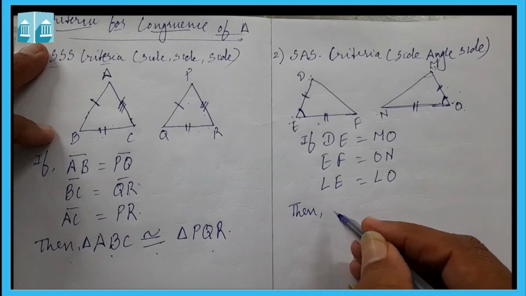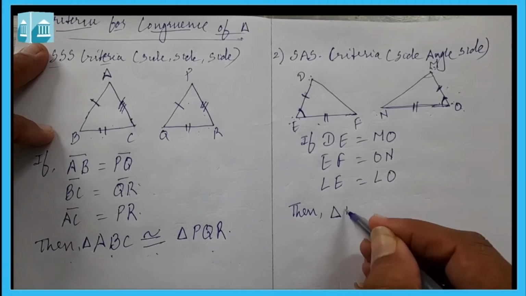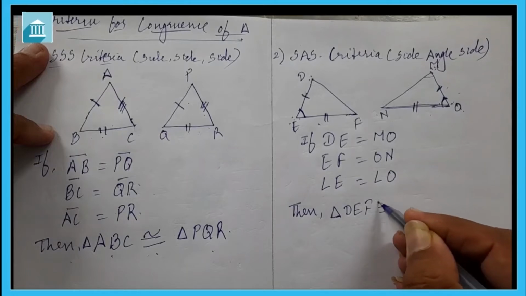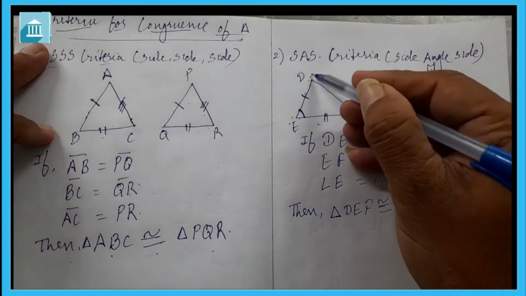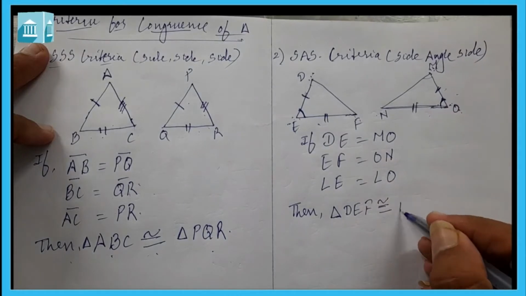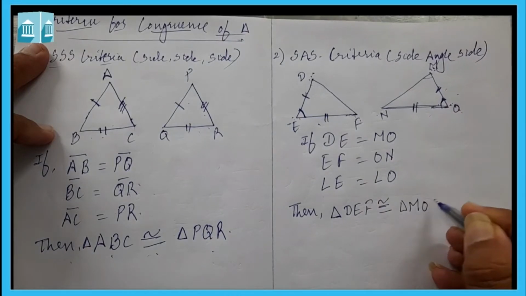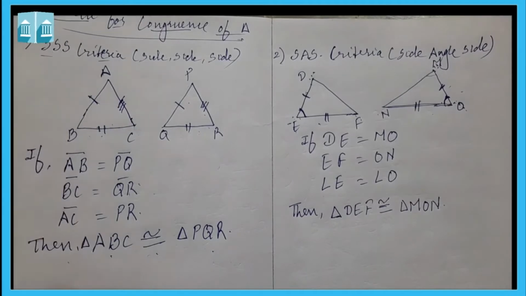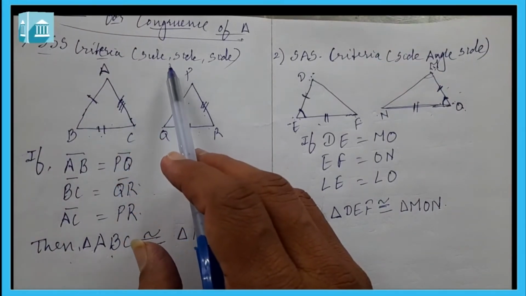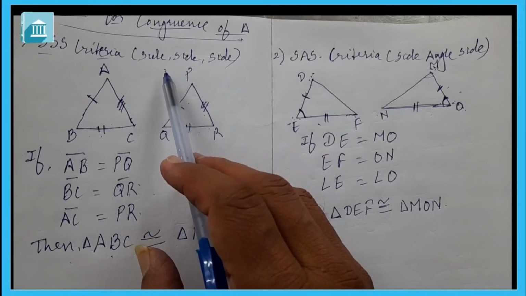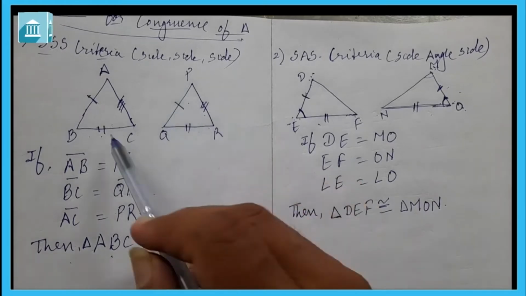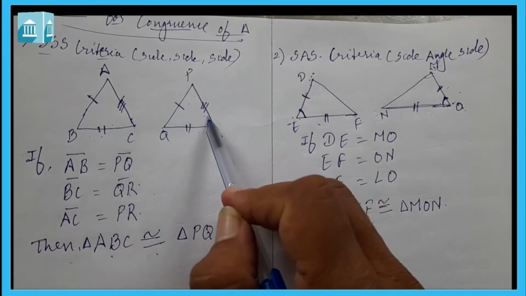Then we can say that triangle DEF is congruent to triangle MON. So first we had learned SSS criteria, that is if three side of a triangle are equal to the corresponding three side of another triangle, then these both triangles are congruent.